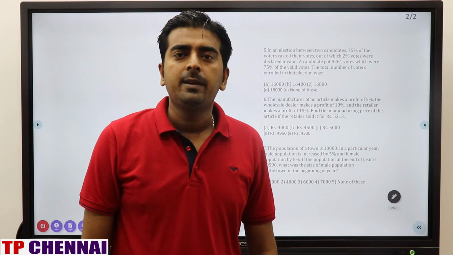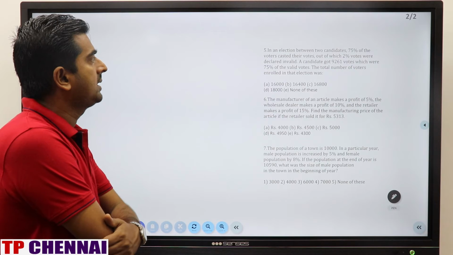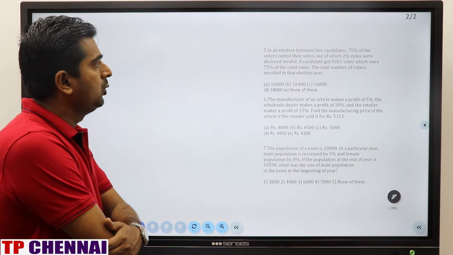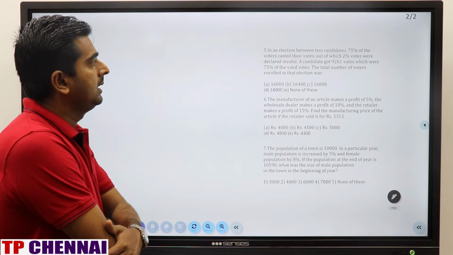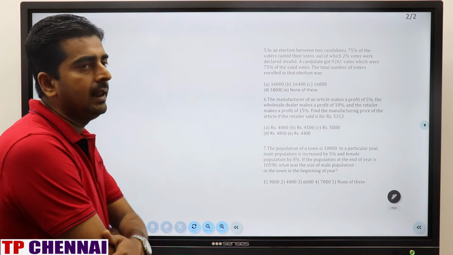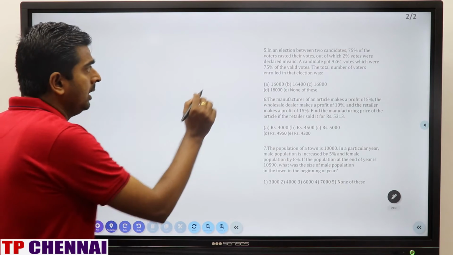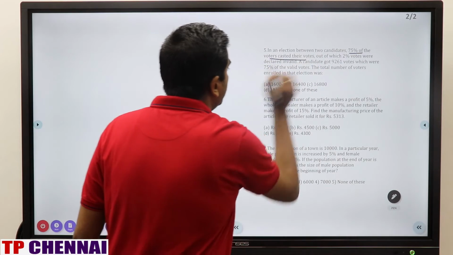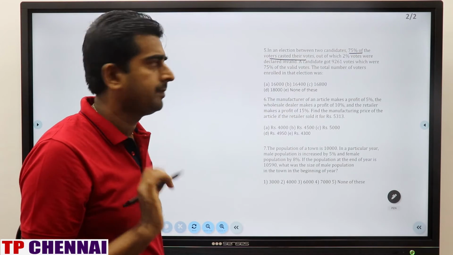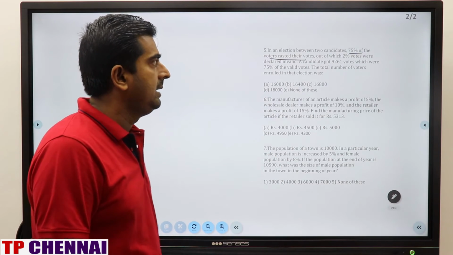So now we'll see question number 5. In an election between two candidates, 75% of voters casted their vote, out of which 2% votes were declared invalid. A candidate got 9,261 votes, which were 75% of the valid votes. The total number of voters enrolled in that election. This is related with election question in percentage. Very important one. So, in election between two candidates, 75% of voters casted their vote. 75% is 3 by 4. Now here, out of which 2% votes were declared invalid.